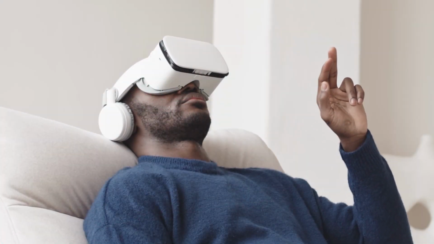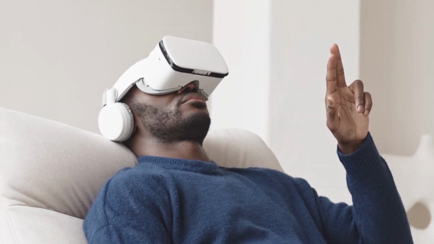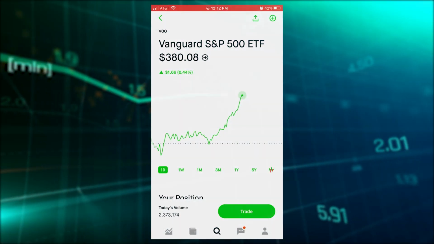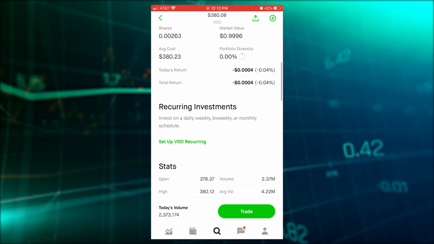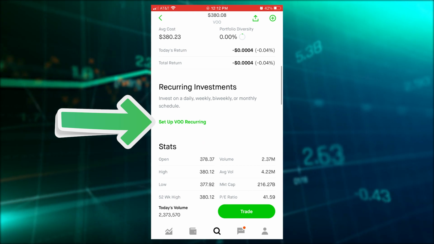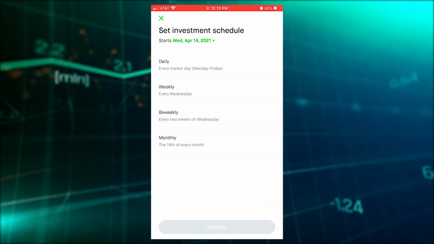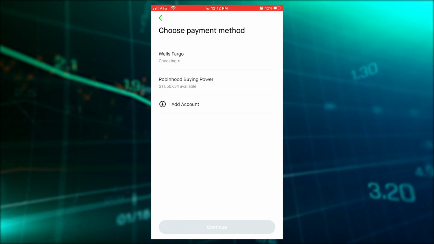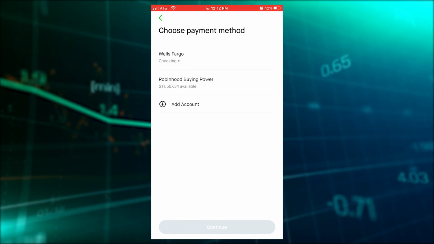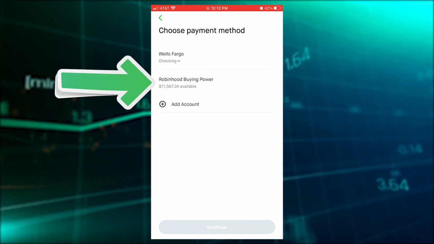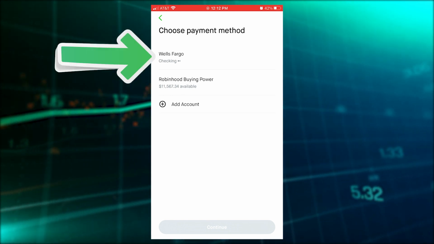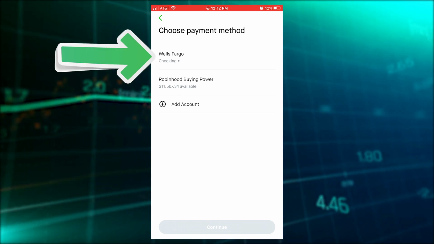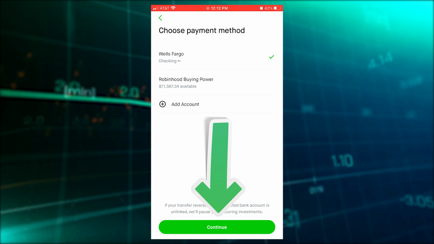Now for the third and last part of the video, how to automate your investments. Let's go back to your VOO position. Scroll down and click where it says set up VOO recurring. Now click on how often you want to make this investment. For this example, I went with the weekly cadence. Here, it brings you to the payment method page where you can choose to pull from your own buying power or to pull from your connected bank account. I went with my bank account. Click continue at the bottom of the page.